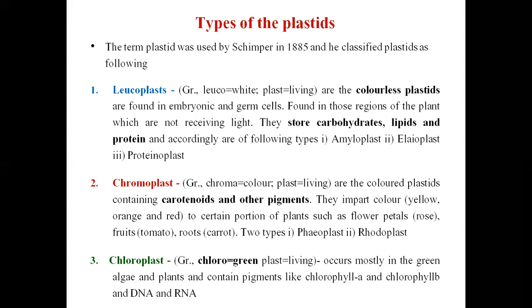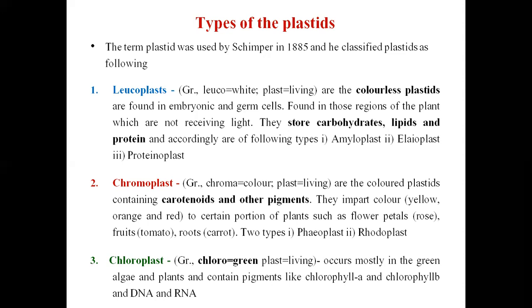proteinoplast. So the second type of plastid is chromoplast. Chroma means color and plast means living, are the colored plastids containing carotenoid and other pigment. They impart color, that is yellow, orange and red, to certain portions of the plant such as flower petals, fruits, roots.